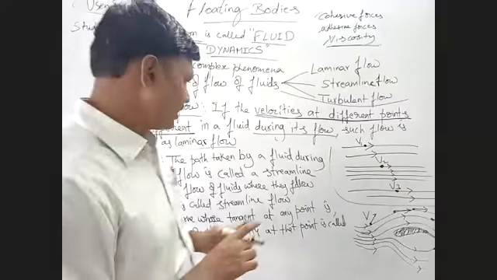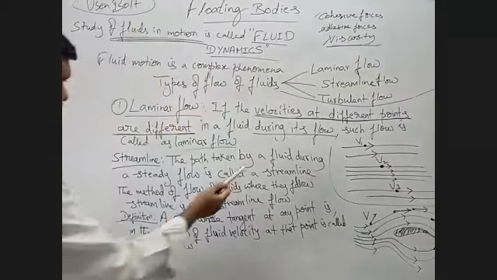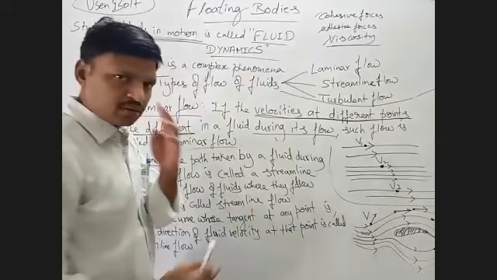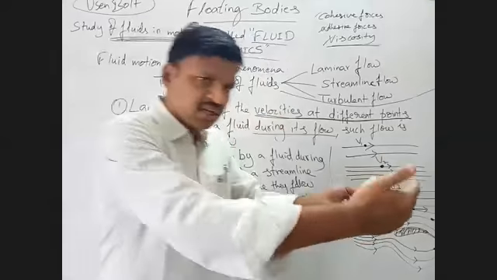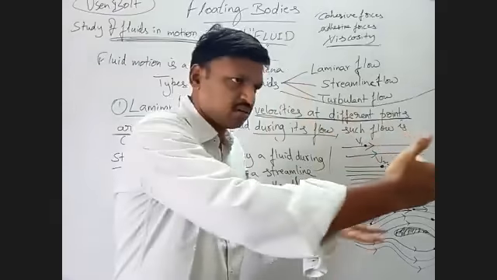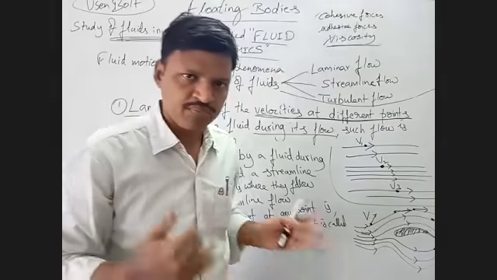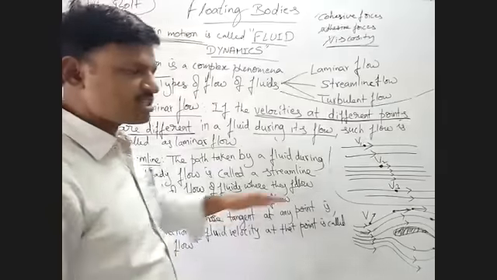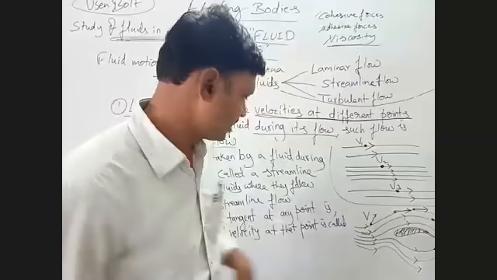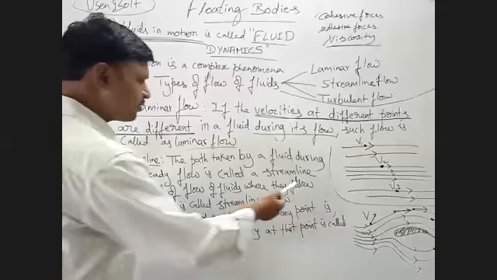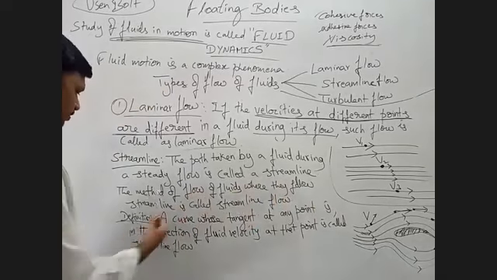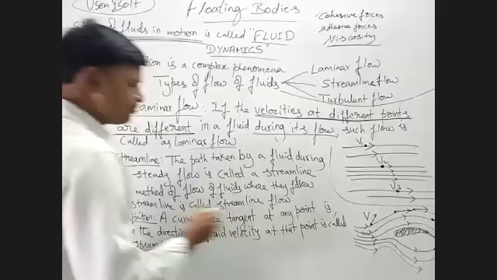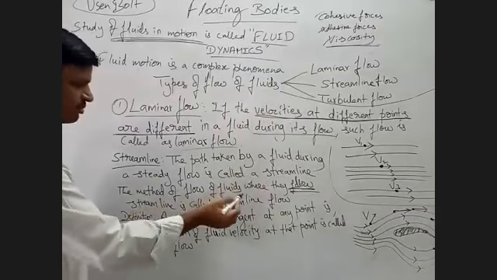So, an example from daily life. See here the statement: the path taken by a fluid during steady flow. The flow is steady. Suppose the aeroplane is moving, then the flow at the front portion will be steady, yes or no? That depends on the obstacle. In that situation, you can say that the flow of air is steady. Then this method of flow of fluids, when they follow streamlines, is called streamline flow.